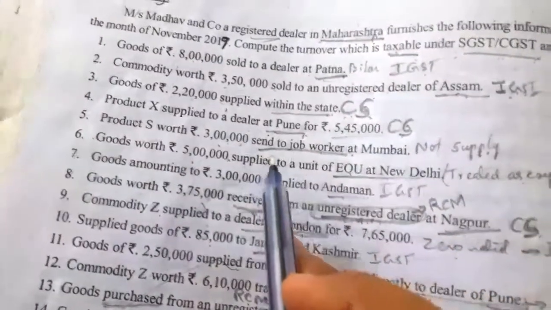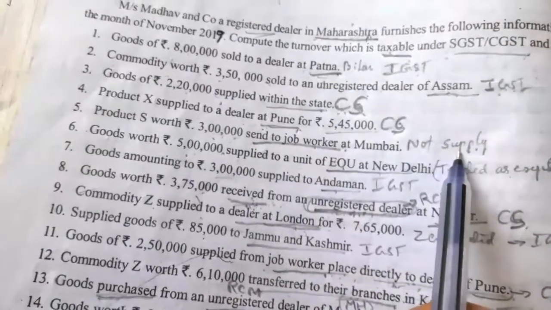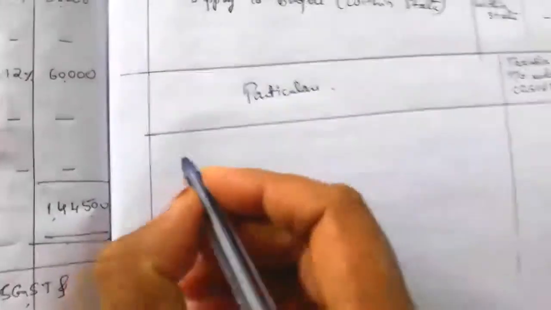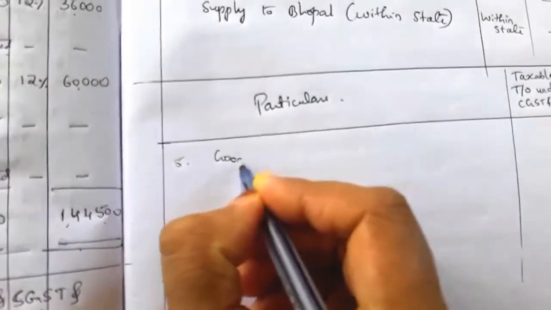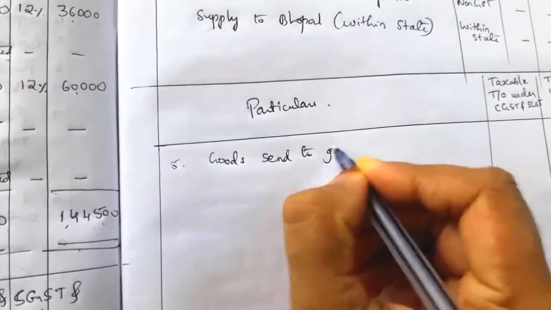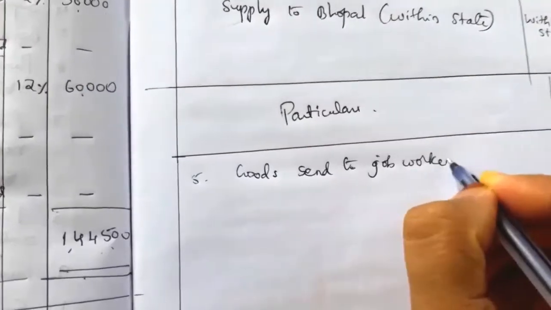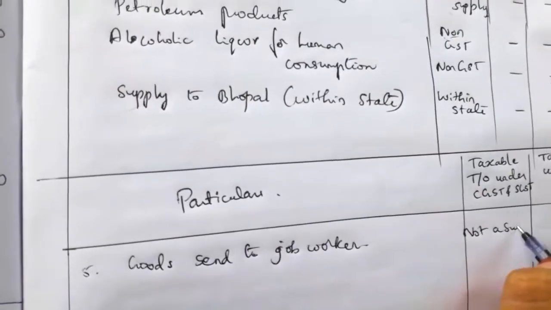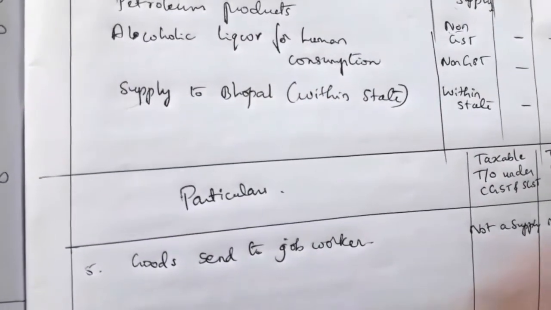Next, product S worth rupees 3 lakh sent to a job worker at Mumbai. This is goods sent to a job worker. This is not a supply. In the solution it is not given, but in the note they have given. Better write it in the solution itself. So the fifth point, goods sent to a job worker is not a supply. One column also you can take, so it is not a supply, so not taken, and the amount is not taken.